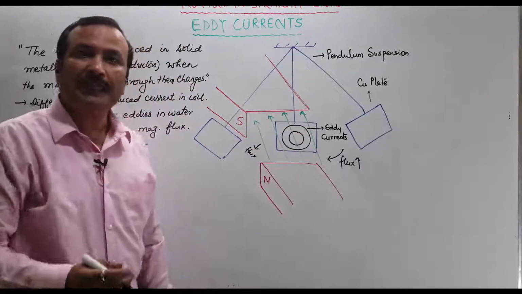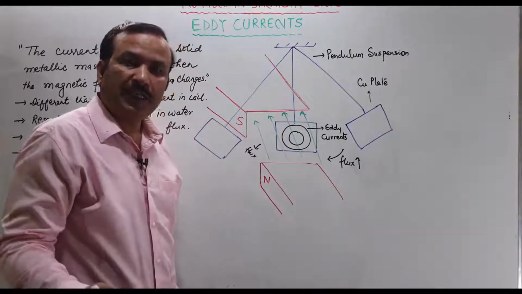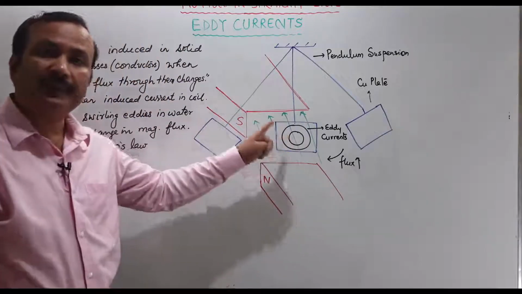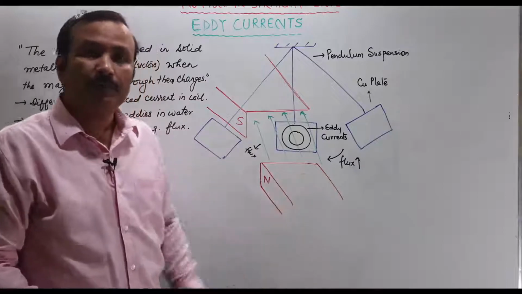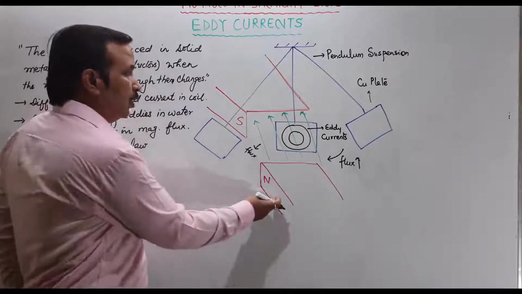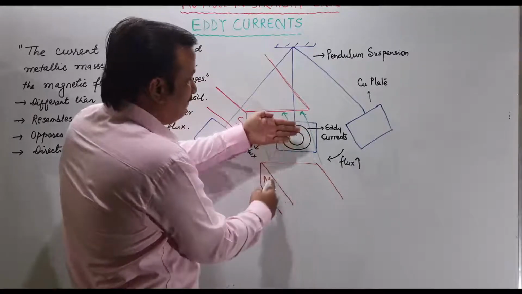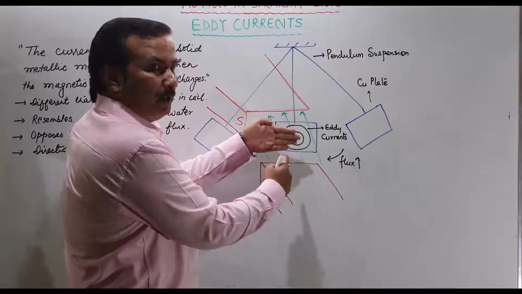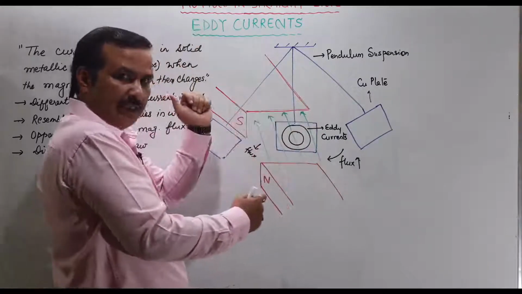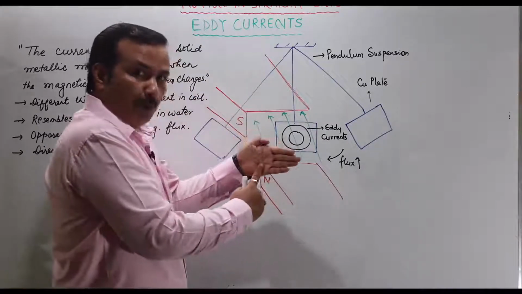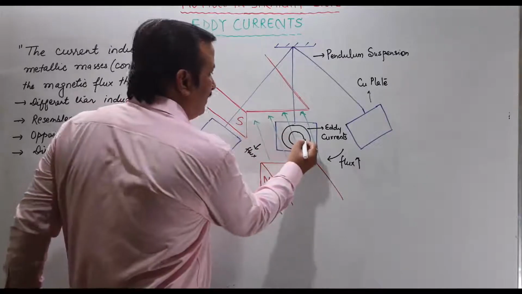Now what about the direction? Here direction is given by Lenz's law. That means the direction of these circulating currents or eddies will be such that it opposes the cause. अब cause कौन है यहाँ पर? North and south. So obviously the face which is towards you will be making a north pole, so that it will repel, कि नहीं भाई आपको अंदर नहीं आना है, you go back this side or this side, isn't it? So to oppose, it will be making north. That means by the clock rule the direction will be